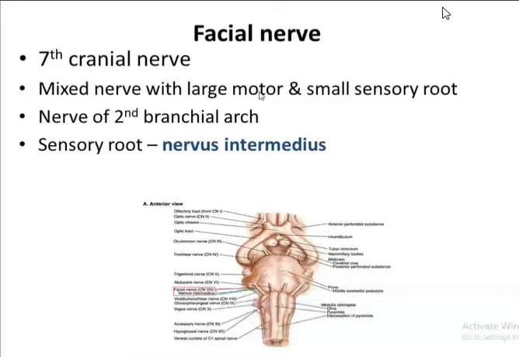So it can be asked in MCQ. What is nervus intermedius? The sensory root of the facial nerve is known as nervus intermedius.